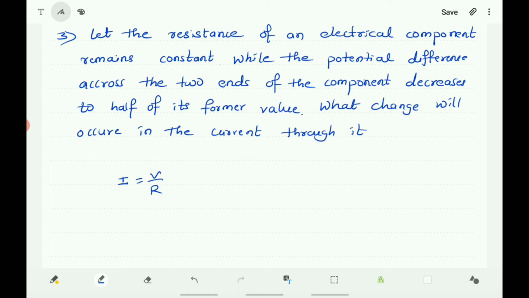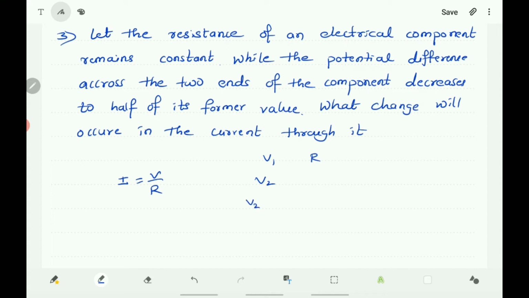Now here, if the potential difference across the two ends of the component decreases to half of its former value, naturally the current flowing through it also decreases to half of its former value. So let us verify it. Let us consider V1 is the initial value or former value of the voltage, that is the potential difference, and R is the resistance here, and V2 is the decreased value.